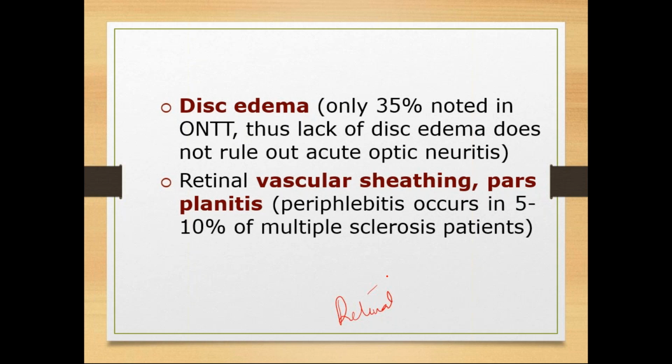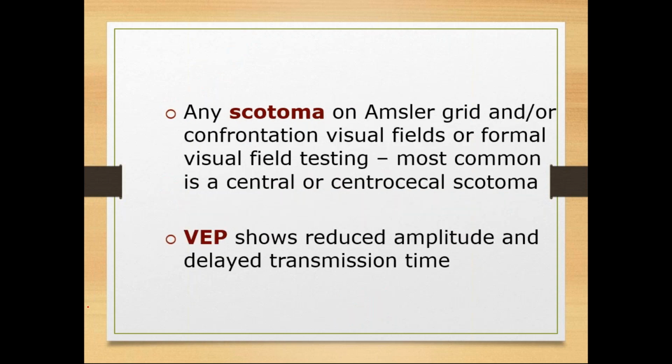Okay, and pars planitis, which is very rare. You know what is pars plana? There will be inflammation of the pars plana, which is called pars planitis. Usually we see that very rarely, but disc edema and retinal vascular sheathing are very common with optic neuritis. Other thing, I told you visual fields are very important. In visual fields, the first thing we see is scotomas, followed by central and centrocecal scotomas. Slowly, if we don't treat, the patient ends up with blindness.